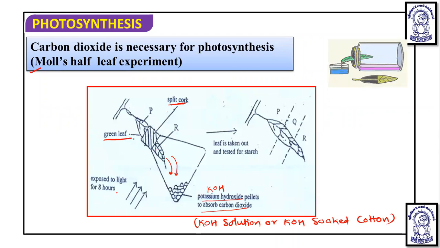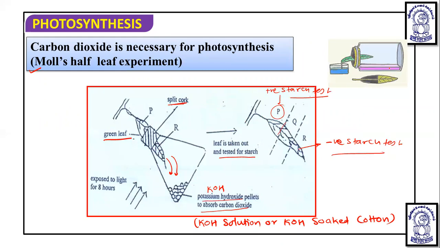It was exposed to light for 8 hours, and the leaf is taken out and tested for starch. Now the part of the leaf which was exposed to the sunlight, that is the P region, gives a positive starch test, meaning there was a presence of starch, but this R region gives a negative starch test. Why? Because CO2 was absorbed here.